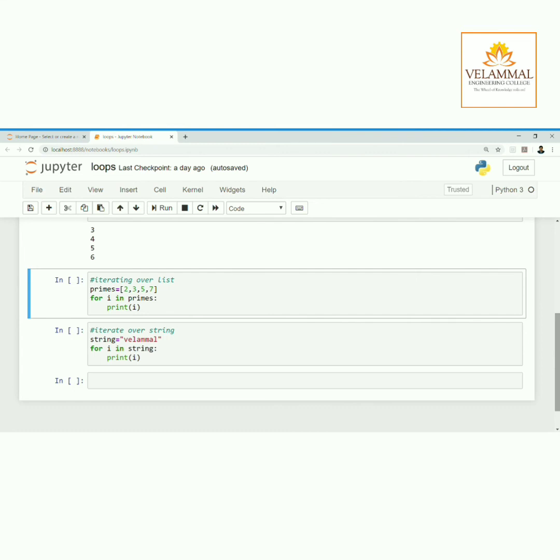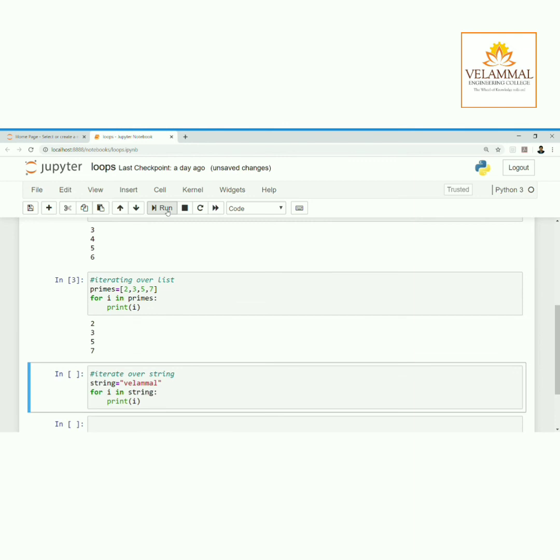So here i is the iterator variable. It is representing the index of the list. That is, at the index 0, 2 is present. At the index 1, 3 is present. At the index 2, 5 is present. At the index 3, 7 is present. So up to the index 3, it will print all the elements. So let me run this program for you. So it returns 2, 3, 5, 7.